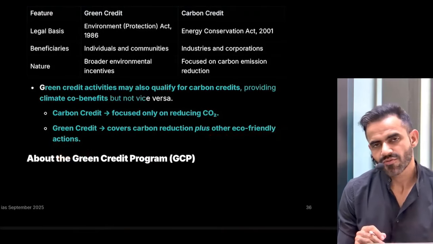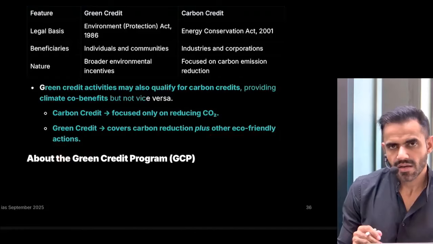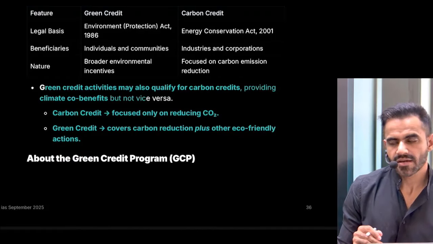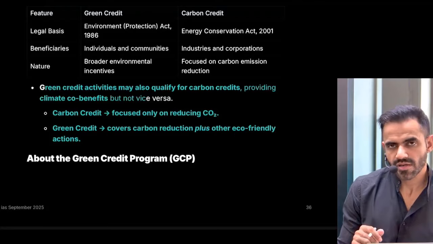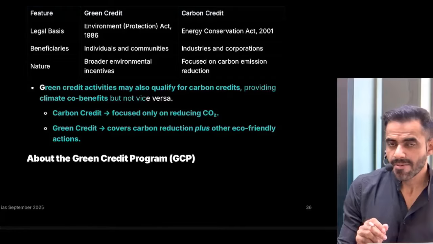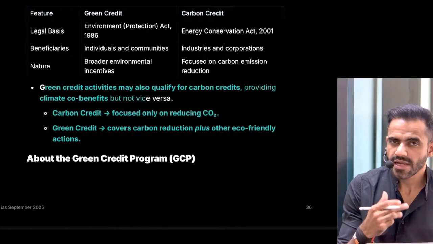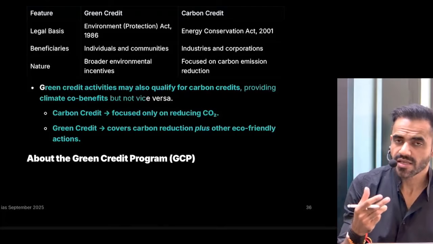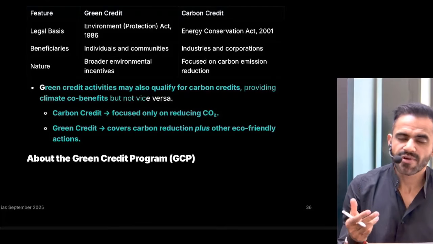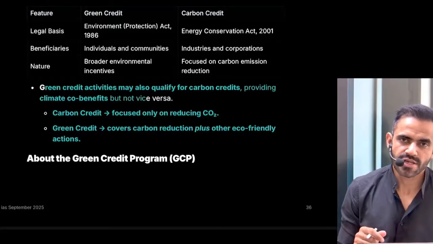For example, let me give a very basic example. Let's say you are installing a new technology in your factory which will reduce carbon emission. This is good for carbon credit, but in addition to that, you have also cultivated 10 trees. So that is something which is going to help the environment in longer run. That is part of green credit.